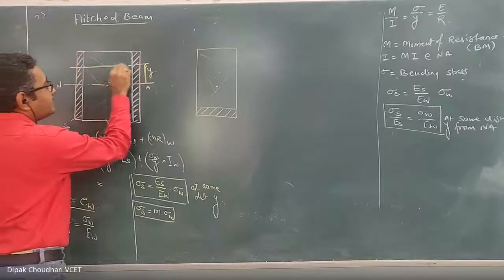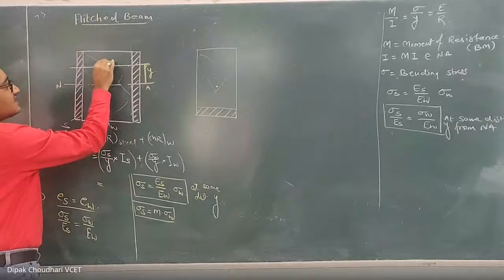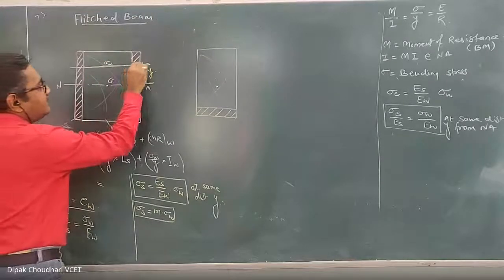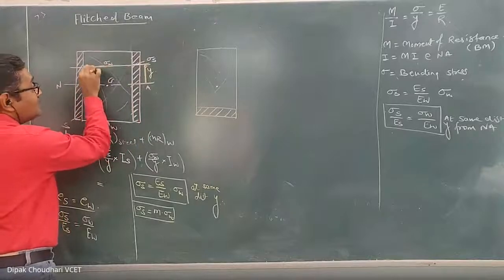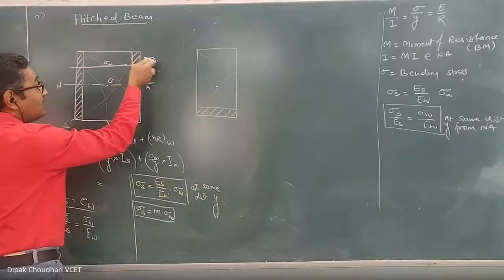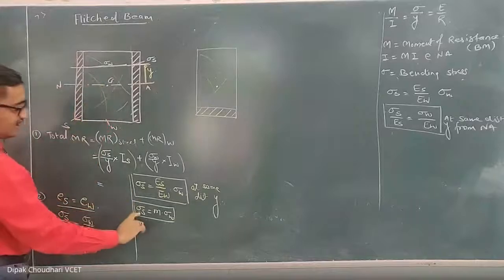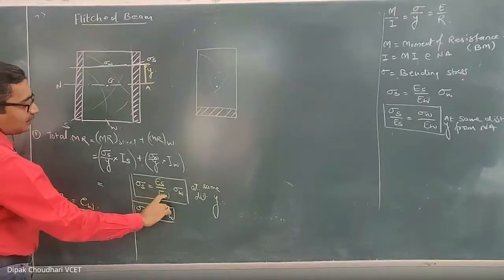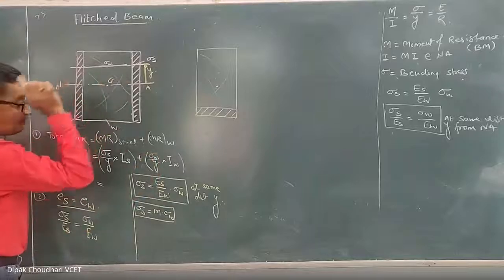If I consider this layer at the same distance y, suppose the stress in the wood is sigma w, and in the same layer the stress in the steel is sigma s. Then what is the relation between the stress induced in the steel and the wood? That relation we calculated by equating the strain in that particular layer. The relation is sigma s equals Es upon Ew into sigma w, where Es and Ew are the modulus of elasticity of the steel and the wood respectively.